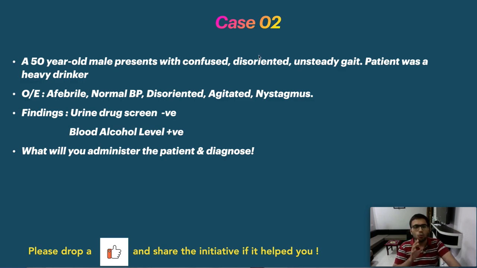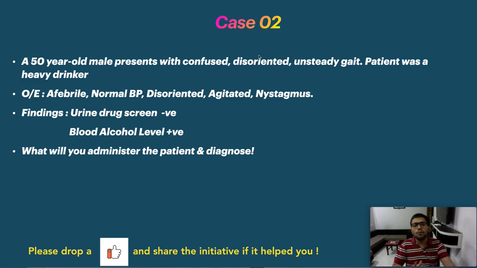This is case number 2. Now here is a 50-year-old male, so no more pediatric population, presented with confusion, disorientation, unsteady gait. And the patient was a heavy drinker. So now the thing that is striking you is alcohol. So now all the cases related to alcohol. Now think in that direction.